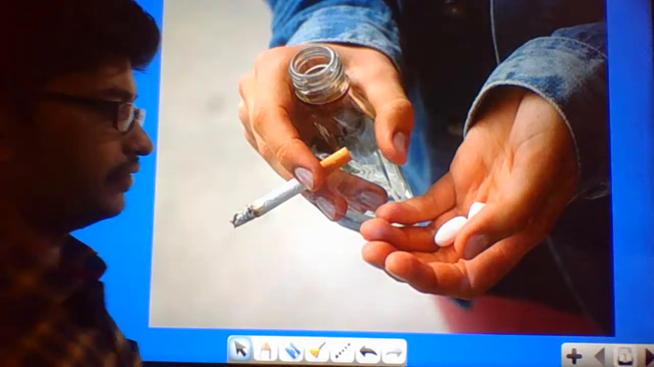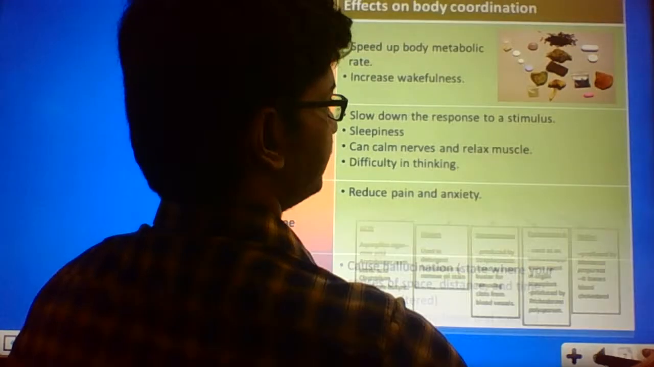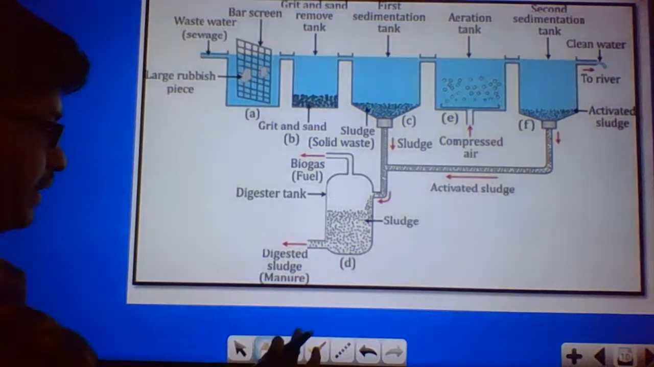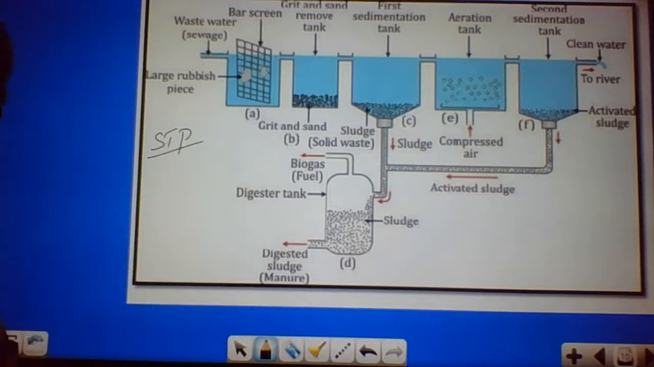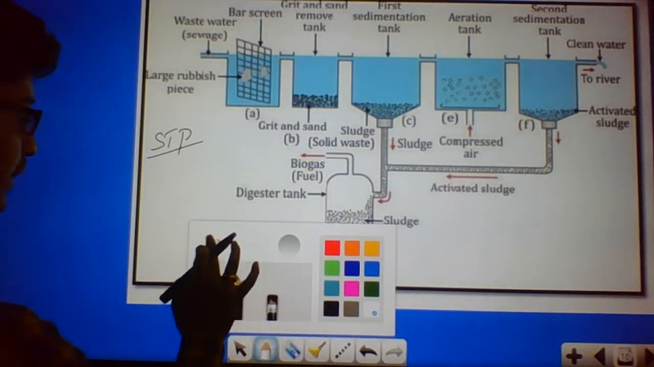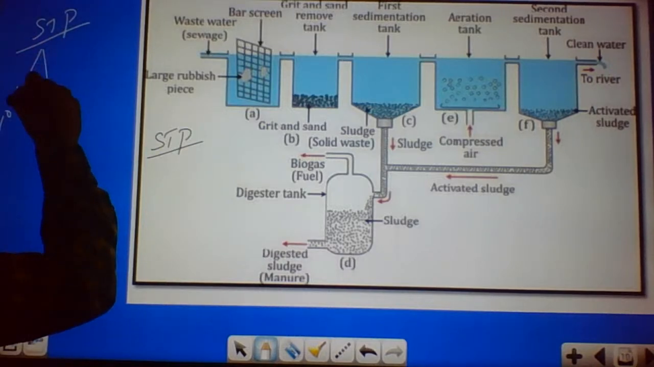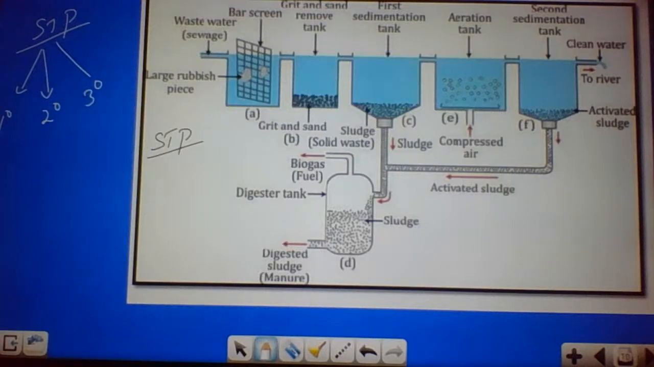Okay, so we'll start with the next part, the sewage treatment plant. We call it STP, which stands for sewage treatment plant. The sewage treatment plant consists of three important stages. What are the three important stages? Primary, secondary, and tertiary treatment. These are the three different stages of treatment you could see in a sewage treatment plant.